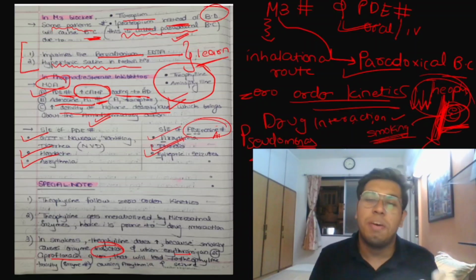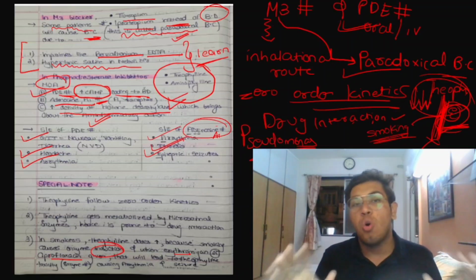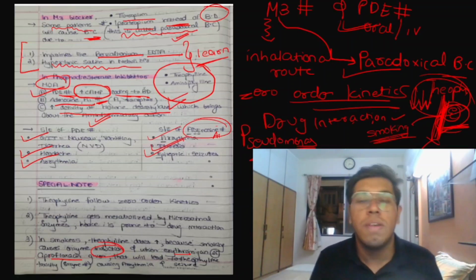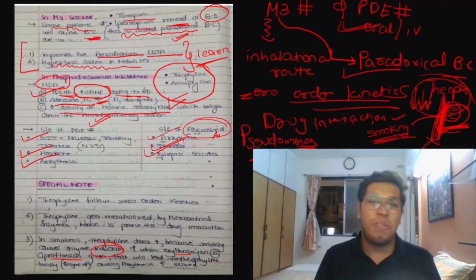With this, we have completed lecture 3. I hope that you understood the bronchodilators. In the next lecture, we will talk about the drugs that act on the leukotriene.